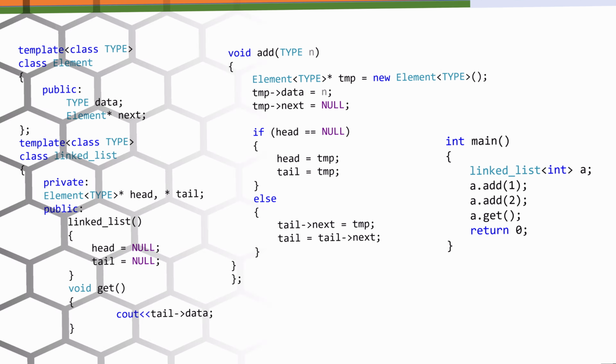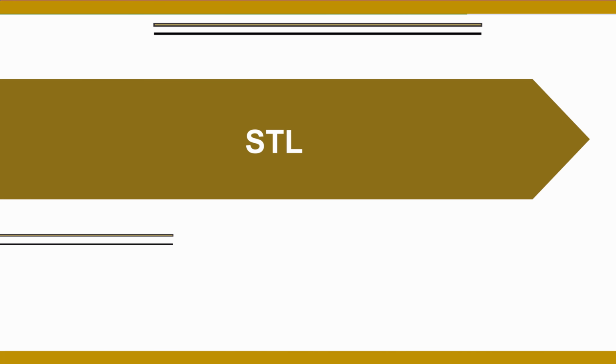Now that we understand how templates help us design reusable and type-independent data structures, we are ready to explore the standard template library, the STL, which is a collection of pre-built template classes and functions that make working with data structures like linked lists, stacks, queues, and vectors much faster and easier.